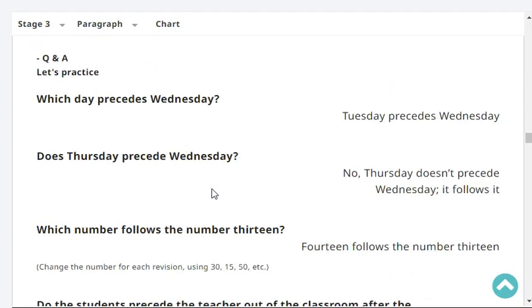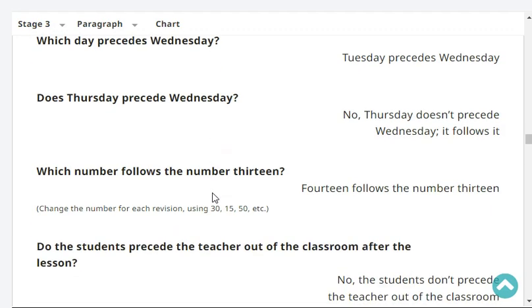Which day precedes Wednesday? Tuesday precedes Wednesday. Does Thursday precede Wednesday? No, Thursday doesn't precede Wednesday. It follows it. Which day follows Wednesday? Thursday follows Wednesday, or it follows it. Very good.